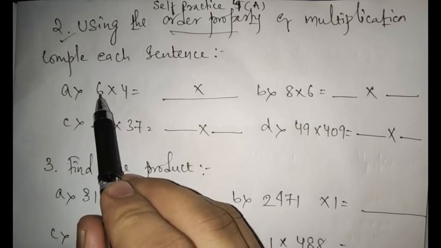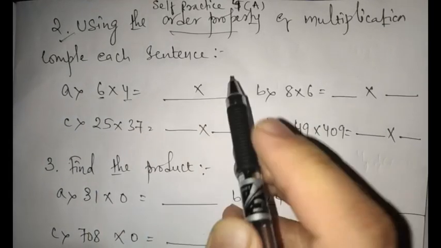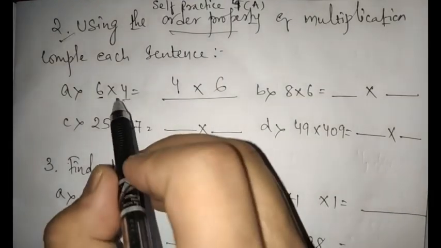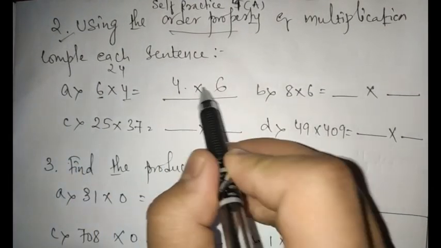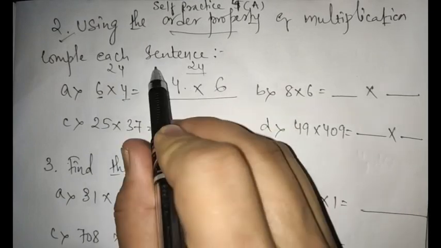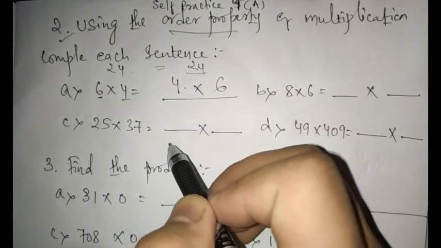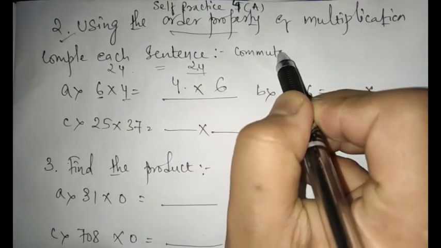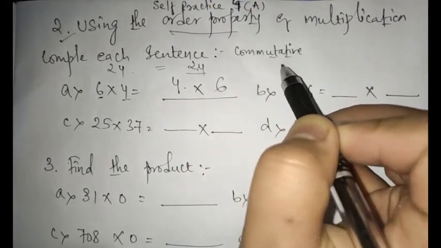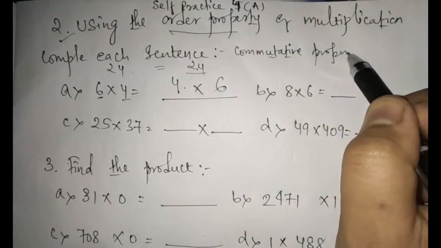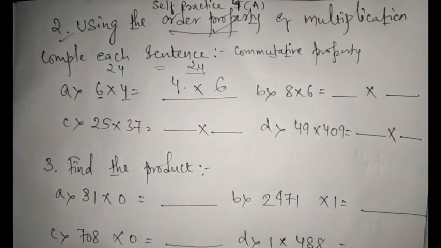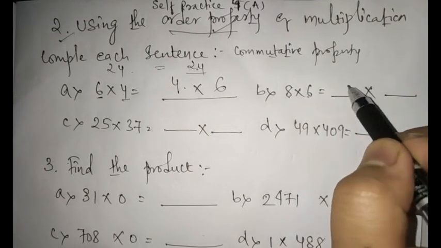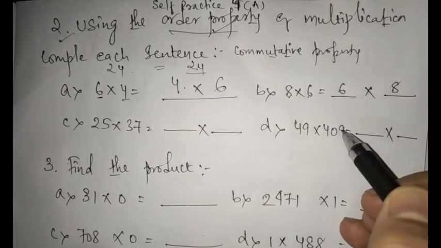So it says order property; here the order is 6 into 4. If I write 4 into 6, will your result change? 6 4s are 24 and 4 6s are also 24, no? So this is following your order property. This is called commutative property or order property of multiplication. Similarly, 8 6s are 48. We can write 6 8s are also 48.